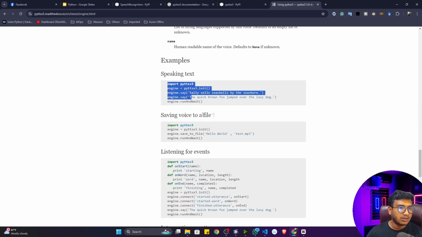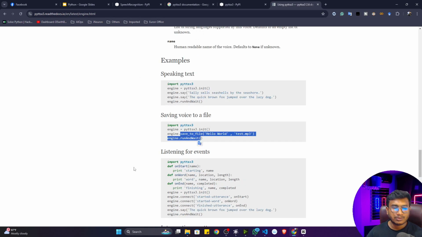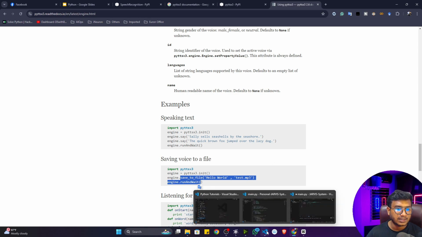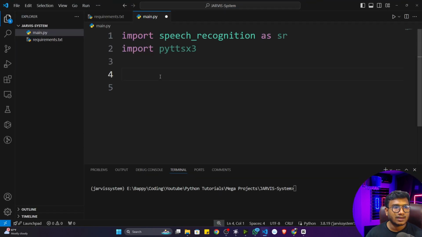Here they have given lots of examples, but I'm not going to make things more complex. I'll show you the easy way to use pyttsx3. The first thing you have to do is set the voice. Set the voice means what voice you want to take, whether a male voice or a female voice, because inside our operating system we have two kinds of voice. If you see the Jarvis system, Jarvis is a male voice, so I have to take the male voice.